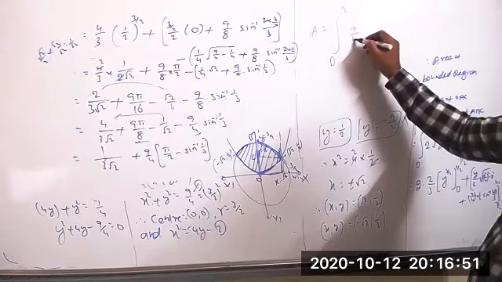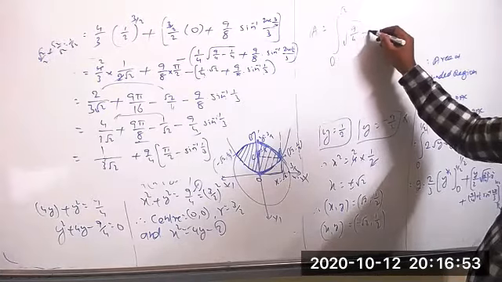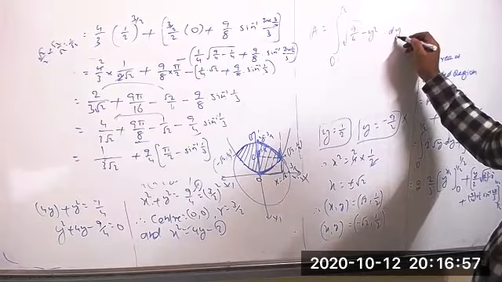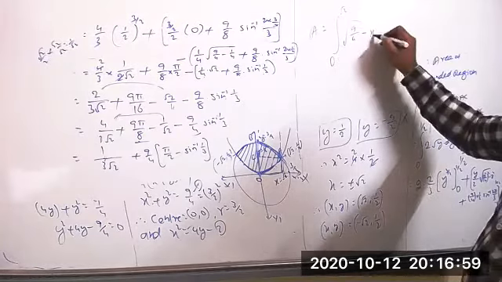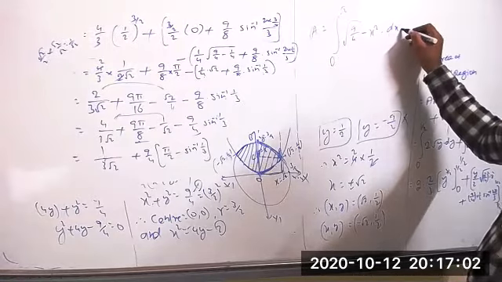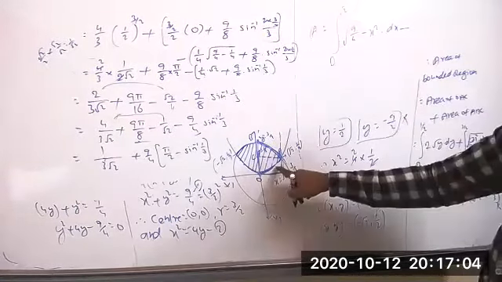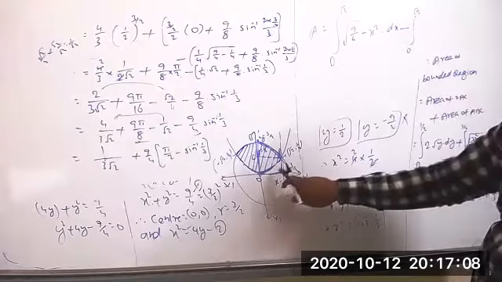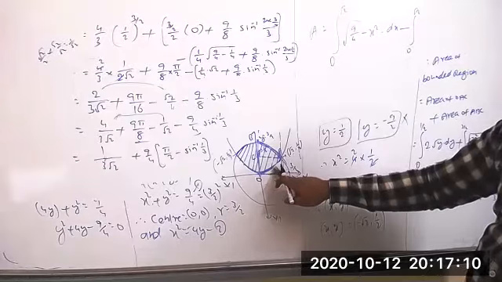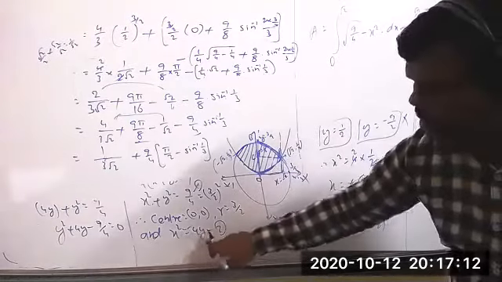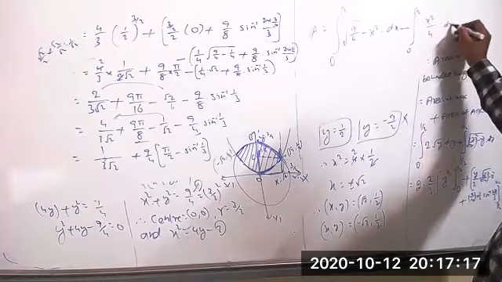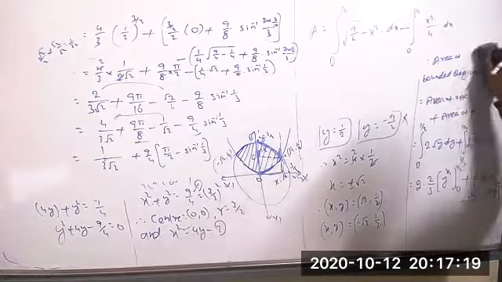The square root of 9 by 4 minus y square... y means x square, sorry. x square into dx, minus the small part we can subtract. Integration of 0 to root 2 for the parabola equation. Generally x square equal to 4y is given, so y equal to x square by 4 into dx. This is the area.